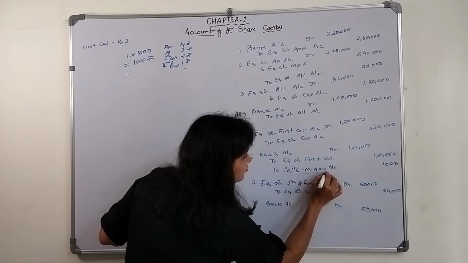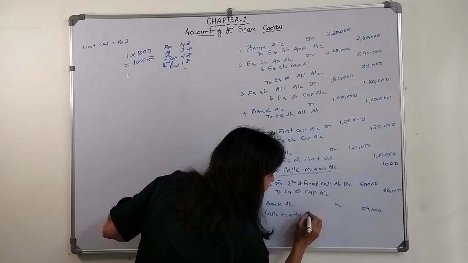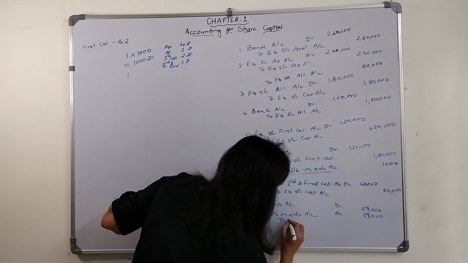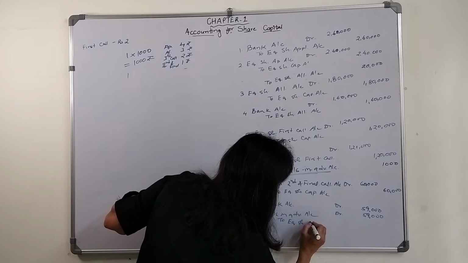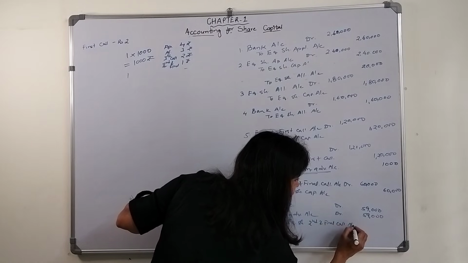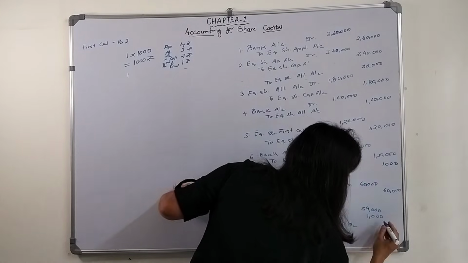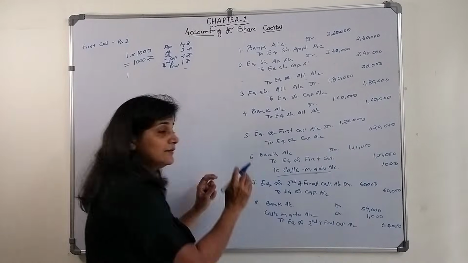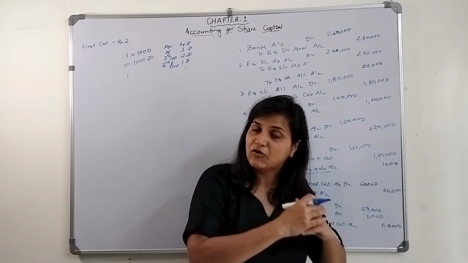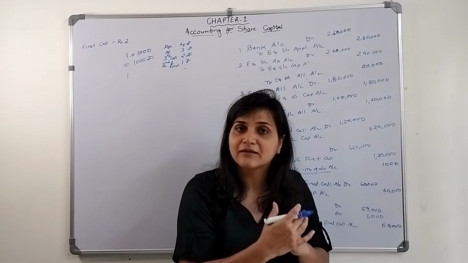We will close this calls in advance account. So calls in advance account debit 1,000, bank account debit 59,000, to equity share second and final call account 60,000. Okay, this will be the journal entry when there is a calls in advance. There could be a situation that there is a calls in arrears account and there is calls in advance. So you have to see it when there is a calls in arrears.